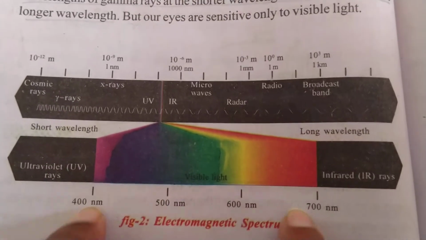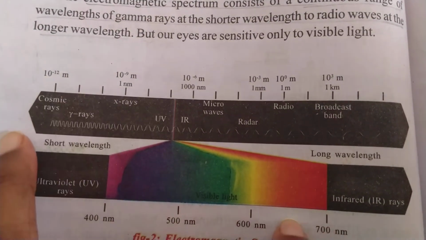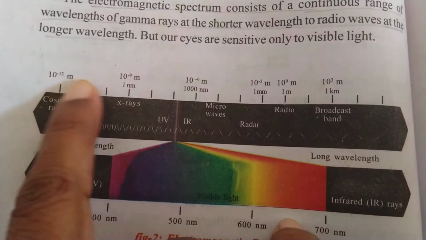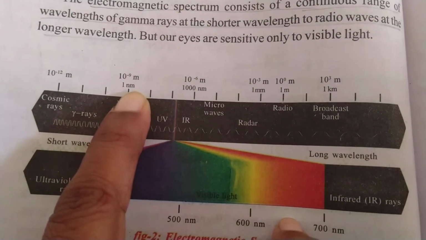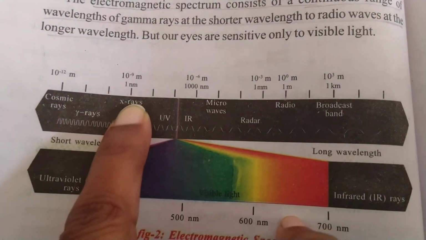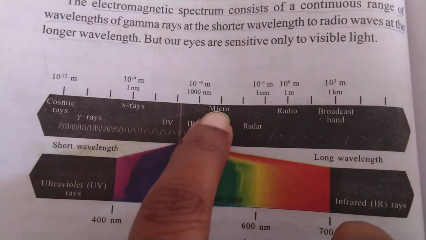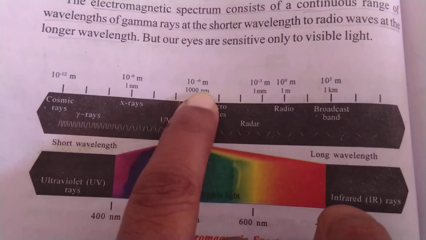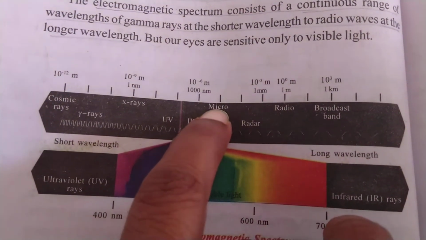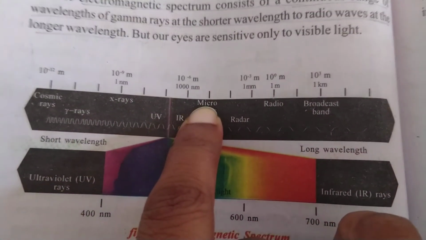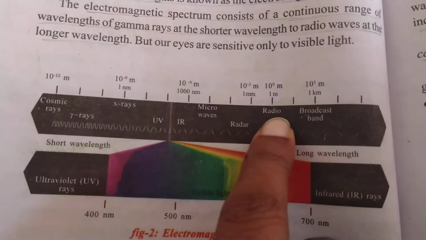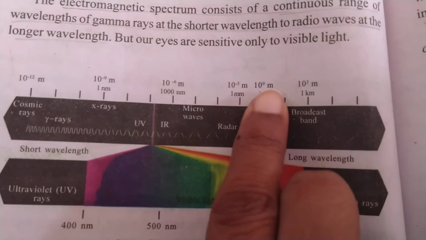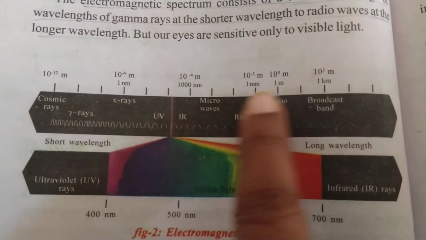Okay, and then next, when you talk about this one, you have 10 power minus 12 meters, 10 power minus 9 meter, that is 1 nanometer, for X-rays, the wavelength of X-rays. And then microwaves that are about 10 power minus 6 meters. The name itself says micro, means 10 power minus 6. And then next, radio waves. Please everyone check these wavelengths, that is very, very important.